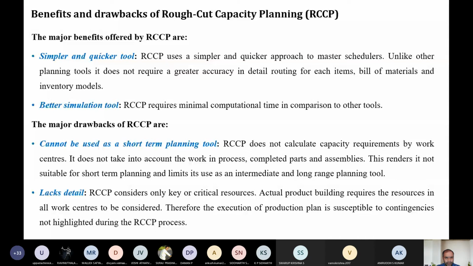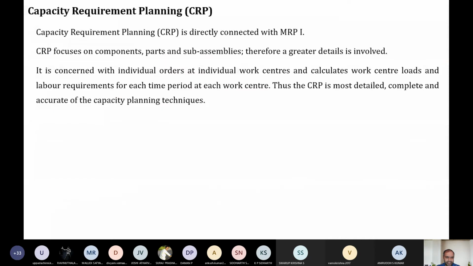Something else I can tell you. This rough cut capacity planning is like the class average. You ask me now, what is the class average of CAT 1, CAT 2, sir? That is rough cut capacity: just a prediction, overall values. What is capacity requirement planning? It's about every individual. For the first question in CAT 2, what is the average mark? What is the mark scored by my students? For the second question, what is the mark scored by my students?